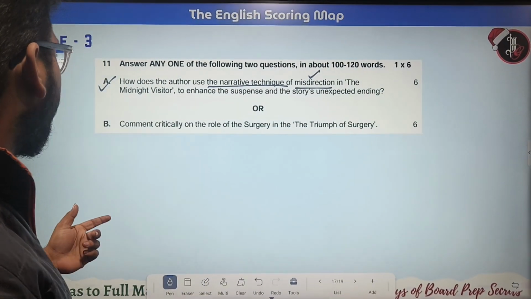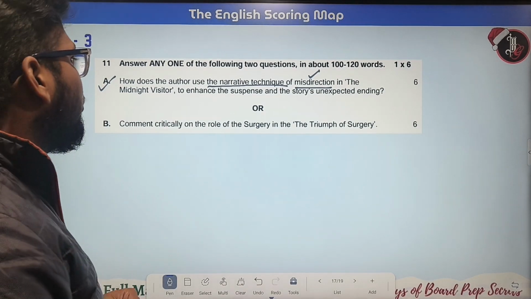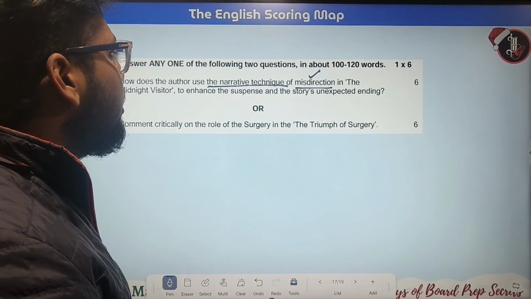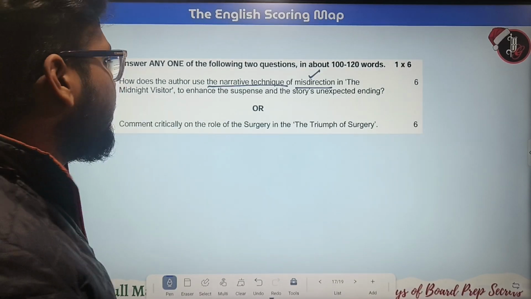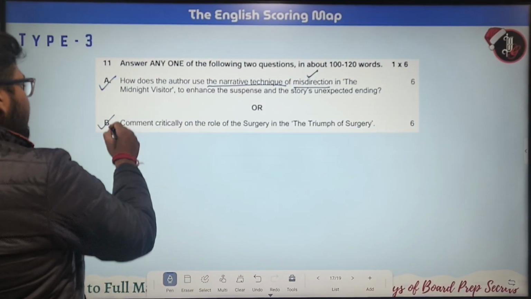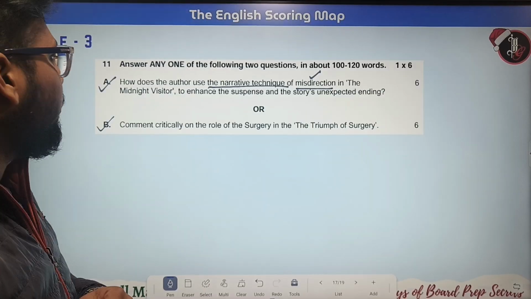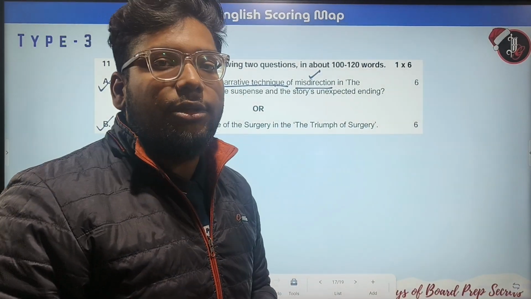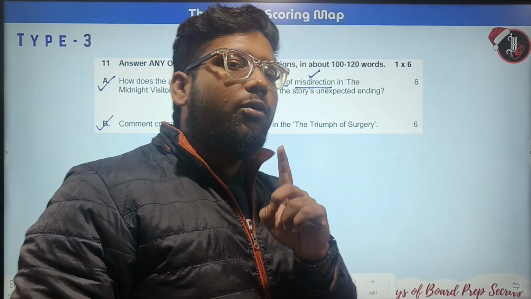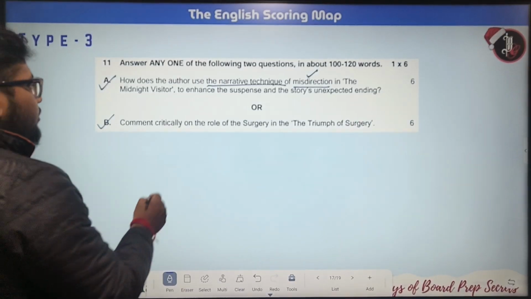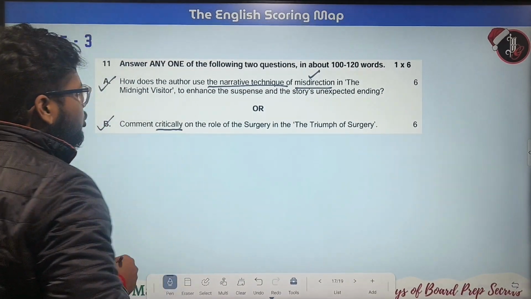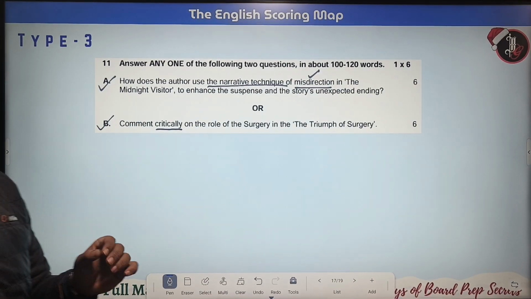The next question: comment critically on the role of the surgery in The Triumph of Surgery. Remember one thing: whenever this word shows up, we have to answer accordingly.